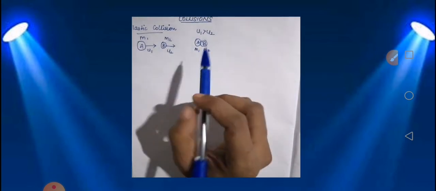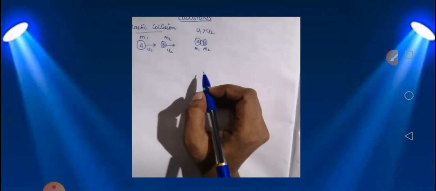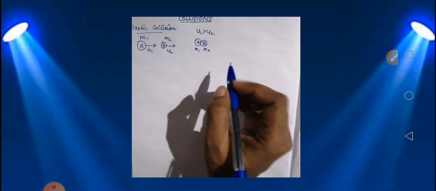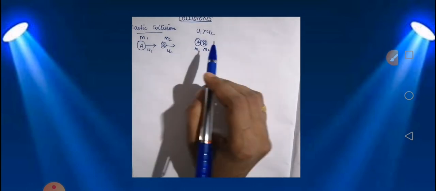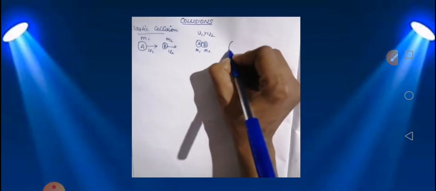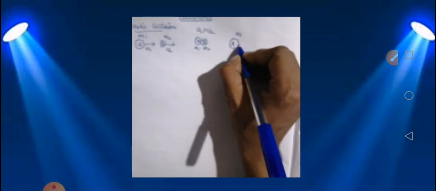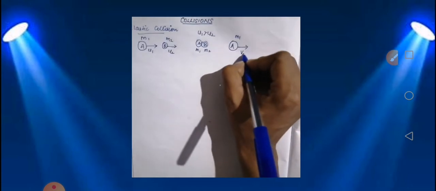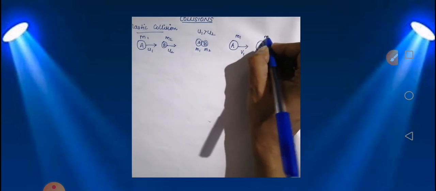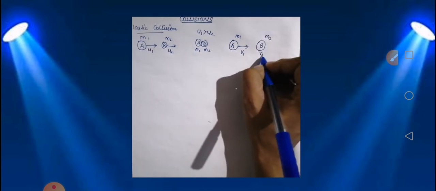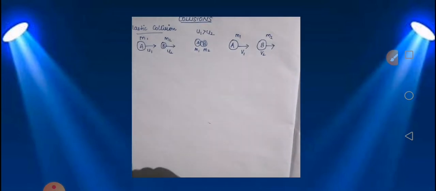The velocities will change after the collision. Since it is head-on, both travel in the same direction. The masses do not change, but the velocity of A changes to final velocity v1 and that of B to final velocity v2.